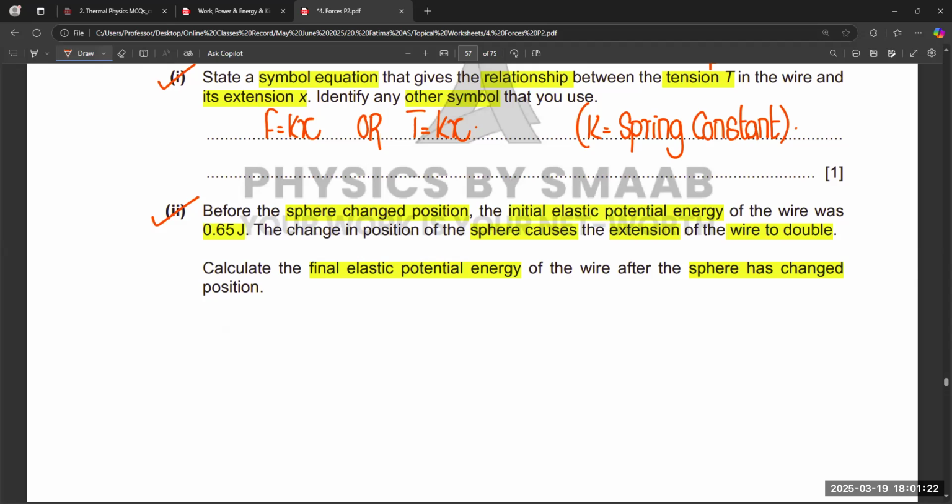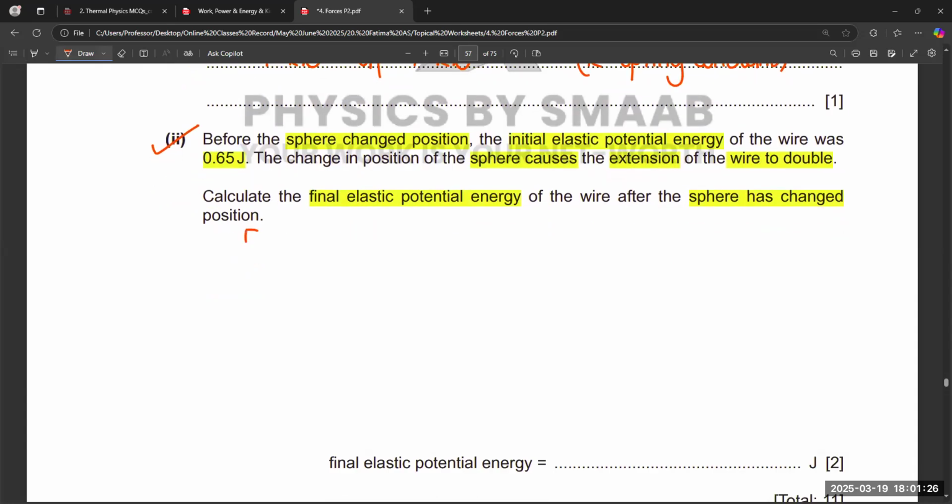So according to the formula of elastic potential energy, it is equal to half Fx, or half kx squared. So the value of elastic potential energy is given initially, that is 0.65.